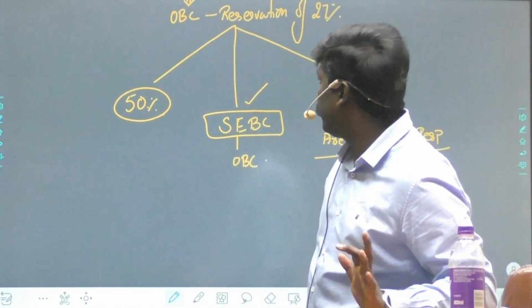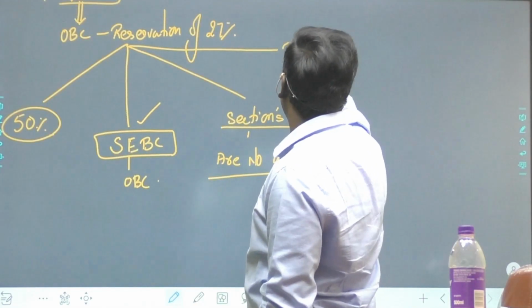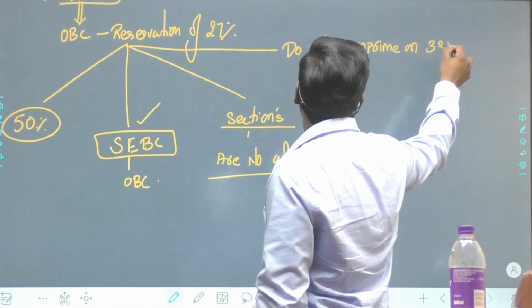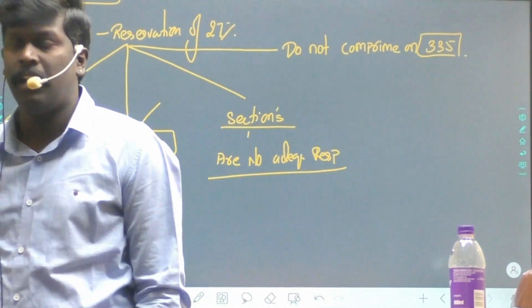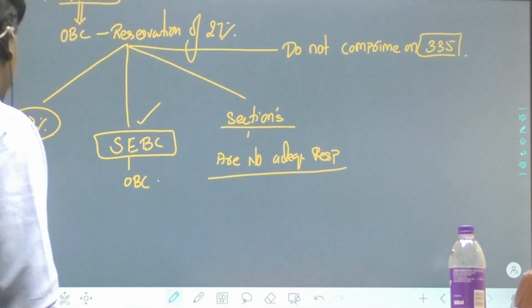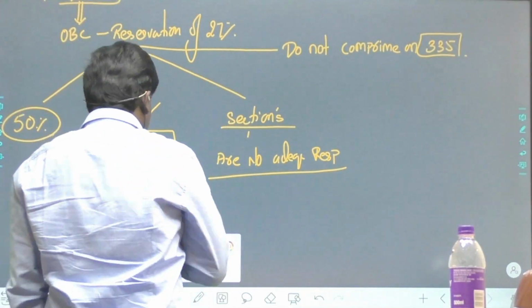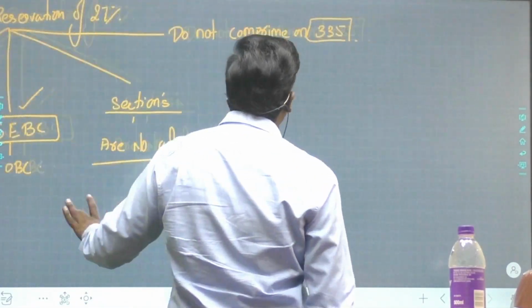And very, very important, do not compromise on Article 335 of the Constitution. Sir, what is Article 335?